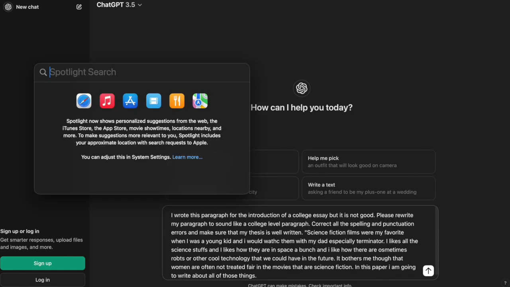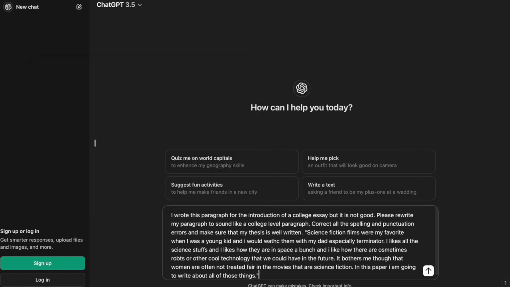In this case, I'm going to feed the AI a poorly written sample with lots of grammatical errors. For example, "I likes all the science stuffs, and I likes how they are in space a bunch, and I like how there are sometimes robots and other cool technology that we could have in the future." That's one of the winner sentences. And let's see what the AI does with this paragraph.